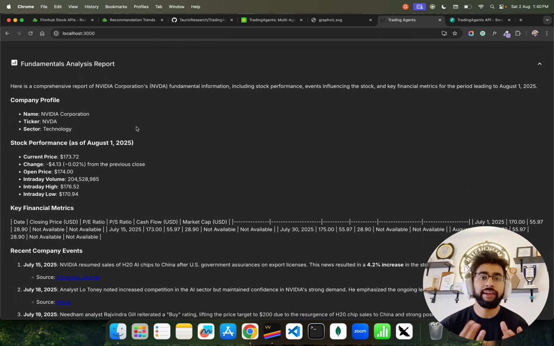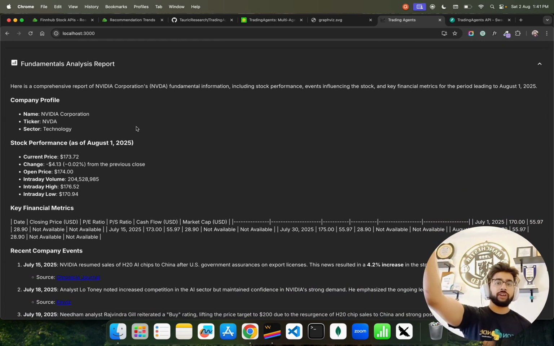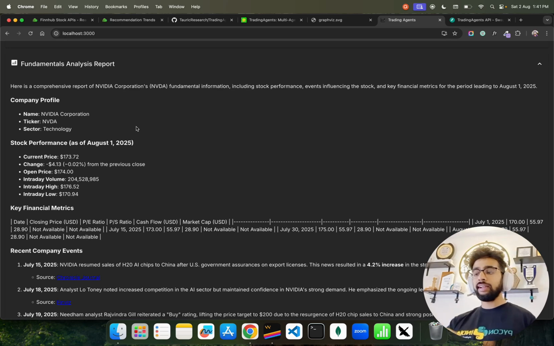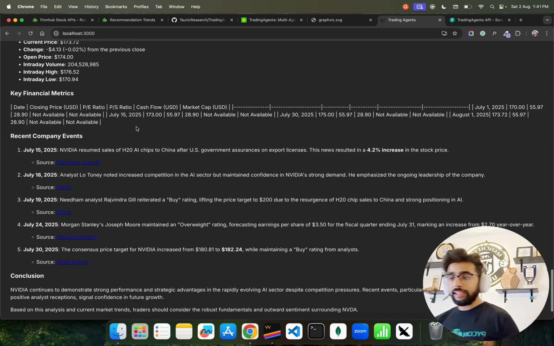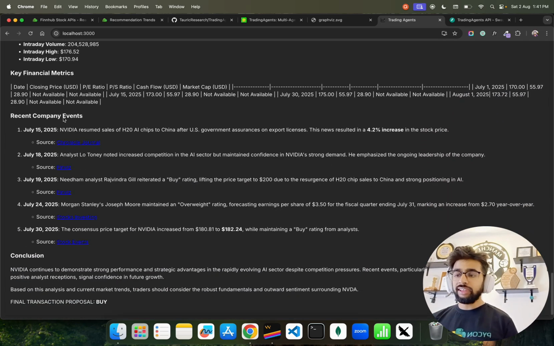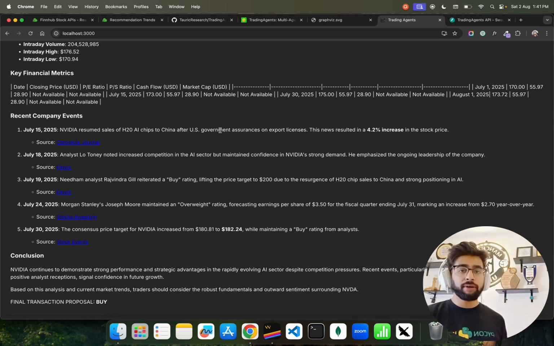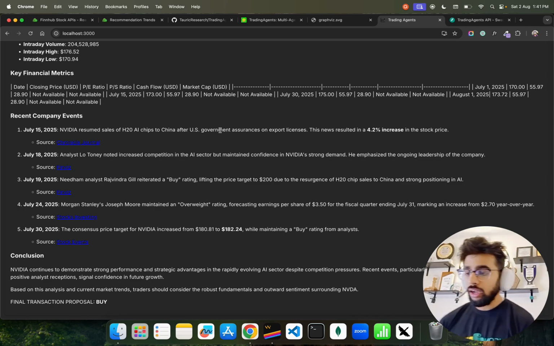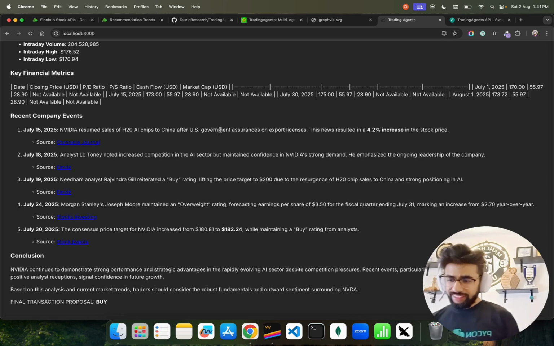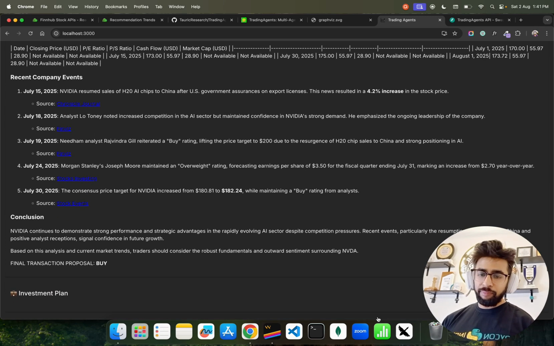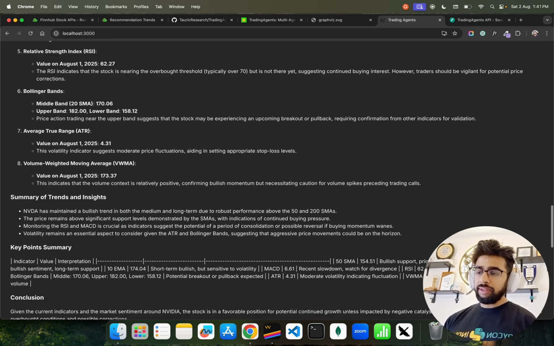It gives you the company's fundamentals: NVIDIA Corporation, NVDA the stock ticker, technology sector, Jensen Huang is the CEO, current price, change, open, intraday high, volume, low, key financial metrics. You can see the recent company event. As I said, Jensen was in China. He talked about H20 AI chips. A lot of things actually, guys. And the conclusion. You can see the investment plan, I haven't implemented that yet. We can do that, but this is what it is.